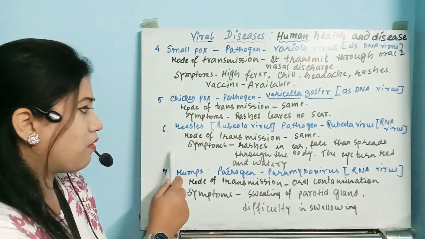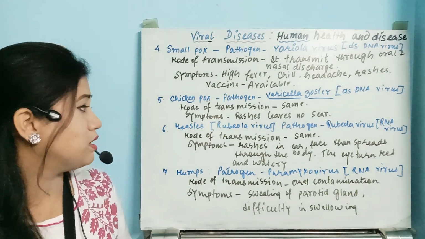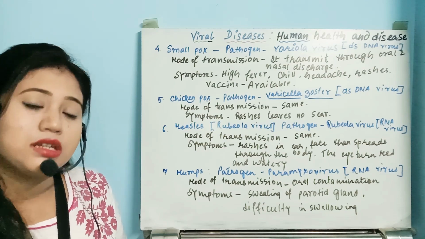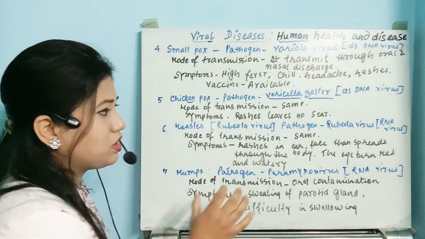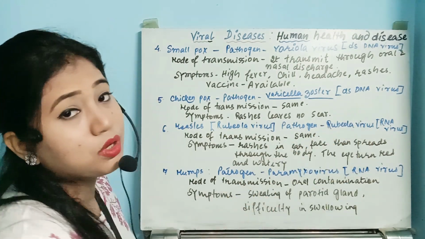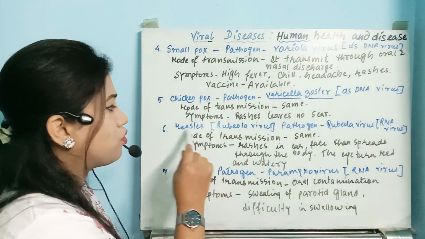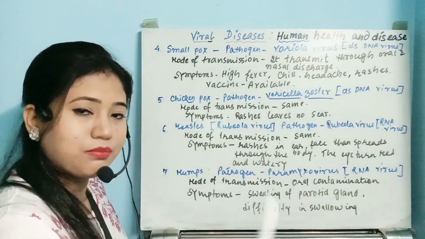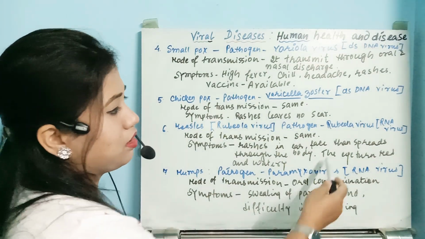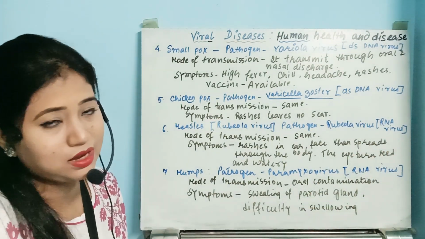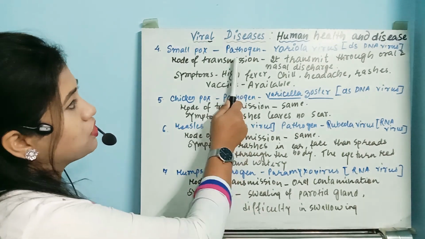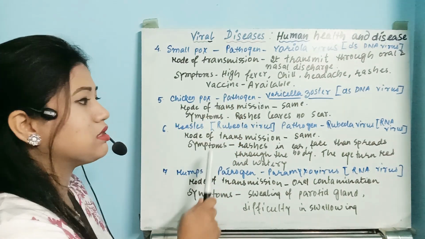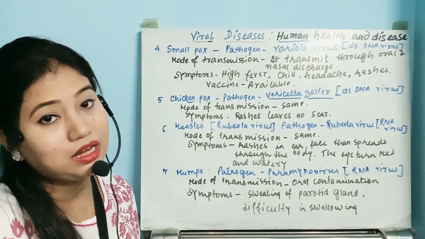Now the next type of disease we'll see is measles. Measles is also caused by a pathogen, a virus called the rubeola virus. So it is also called rubeola. Here the pathogen is an RNA virus, not a double-stranded DNA virus like chickenpox and smallpox. In measles, the virus is an RNA virus.